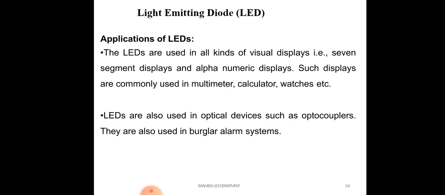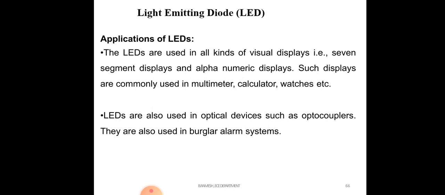The next one is the Zener diode. A Zener diode is a heavily doped diode. A PN junction diode does not conduct in reverse bias, but the Zener diode conducts in reverse bias, because it is heavily doped. This Zener diode can be used as a voltage regulator or stabilizer.